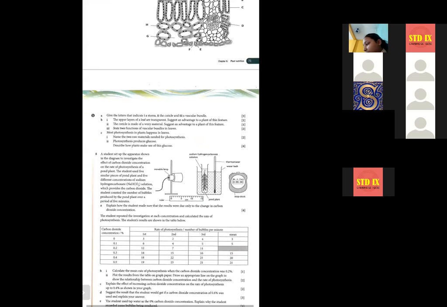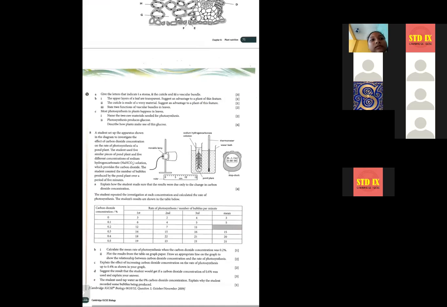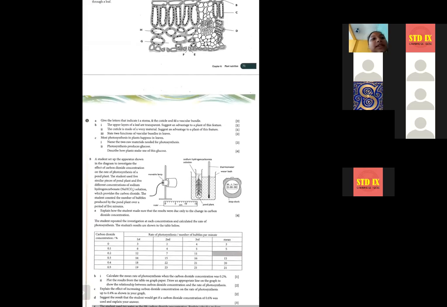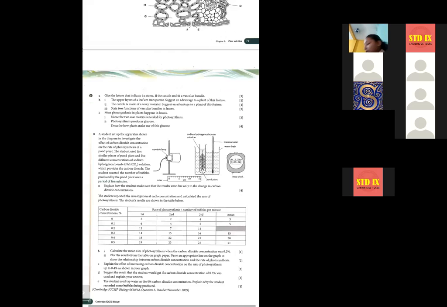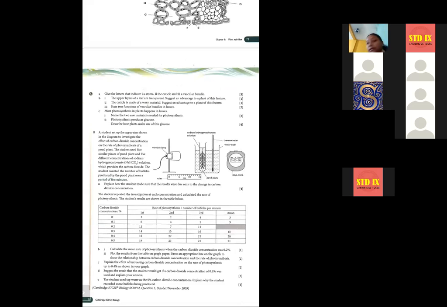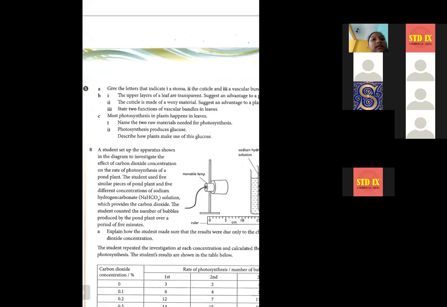Now state 6B3. Up to 6B2 we have completed in the last class. 6B3: State two functions of vascular bundles. So one function. Shagnik, you tell me one function. Any one function. Write vascular bundle functions in leaves. Okay, yes, any one function.